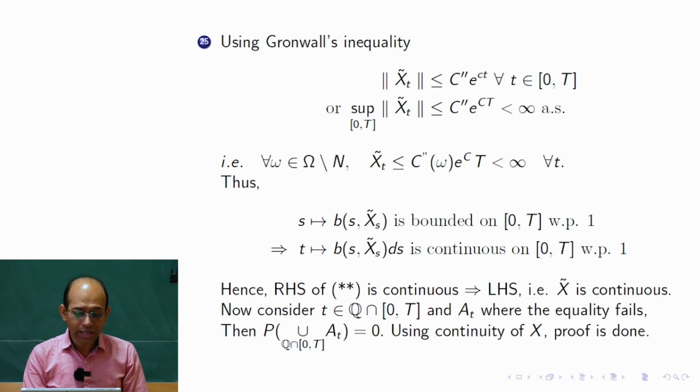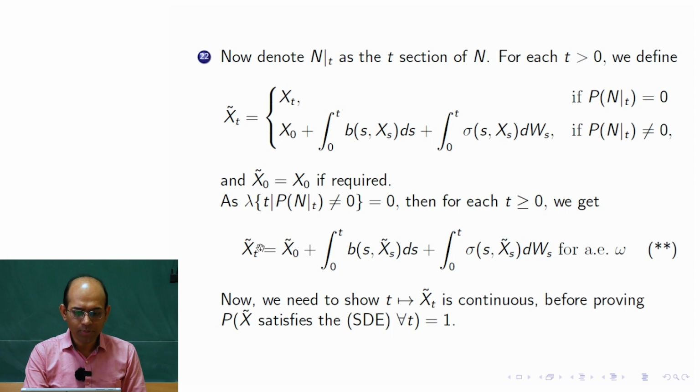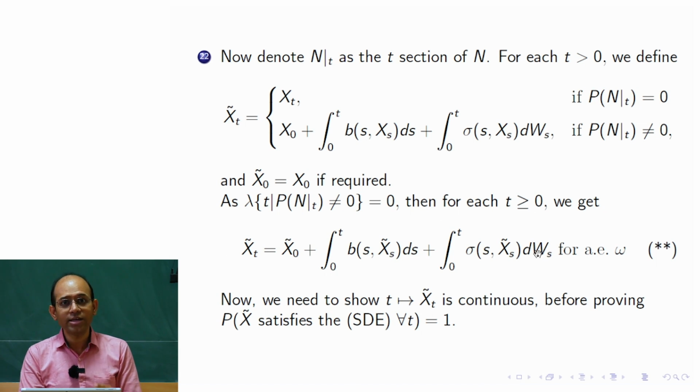Now the union of all AT has measure 0, because a countable union of zero measure sets has measure zero. So we can write down that double star follows for all T in this set, and this event has probability 1. So the probability of the event that this equation is true for all rational T in 0 to capital T is 1.